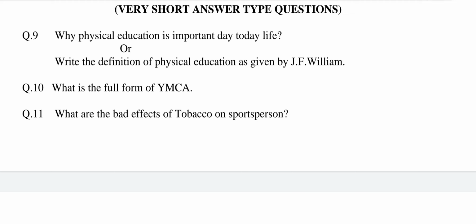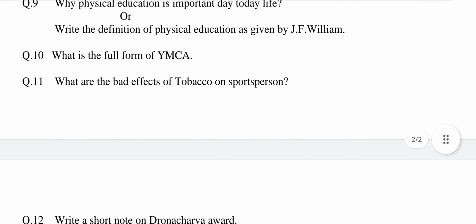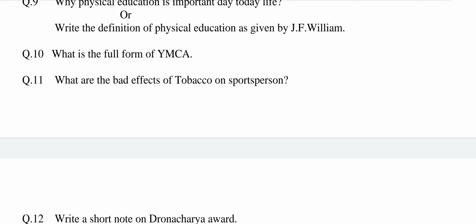It also emphasizes achieving social qualities such as sympathy, cooperation, friendliness, team spirit and respect of rules, which are essential for healthy social relations with others. Or write the definition of physical education as given by J.F. William.